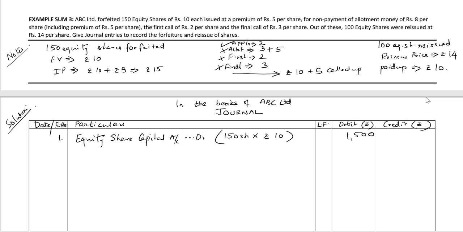The premium has not been received, so we'll debit securities premium reserve account. We need to debit it with the amount of premium not received, which is 150 shares multiplied by rupees 5 per share, 750 rupees, to forfeited shares account.